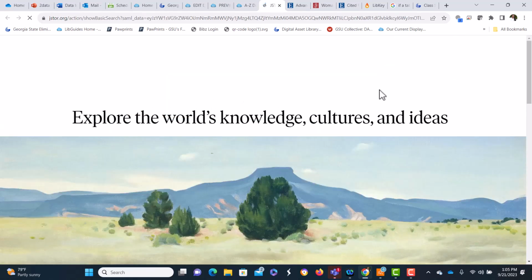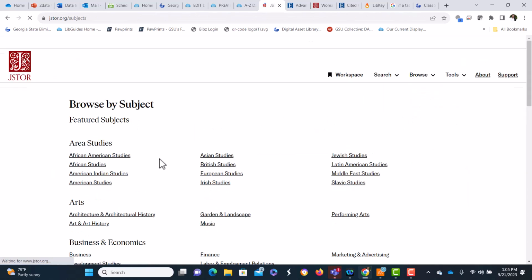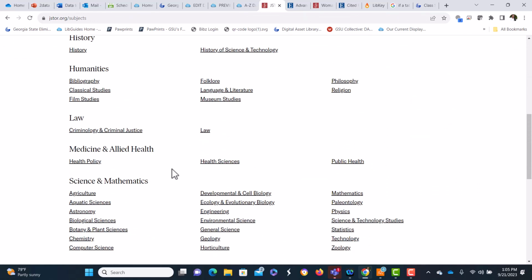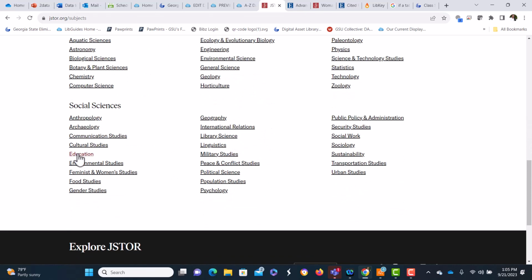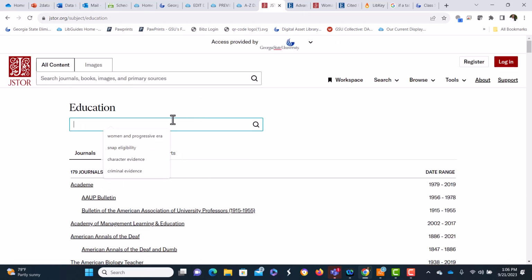Okay, for JSTOR, browse by subject. And we did education, and we searched all of these education journals with these keywords. So hopefully that'll get you started with searching for historical information for that progressive era, 1840 through 1940.